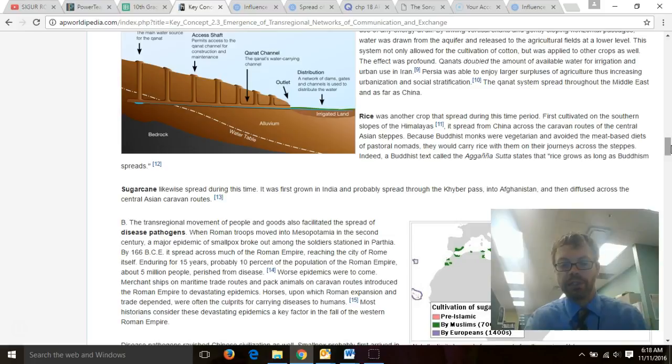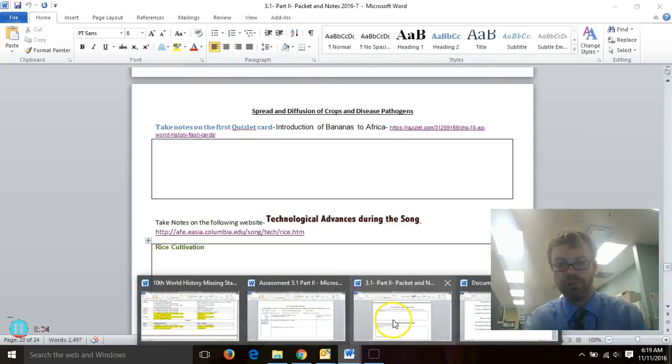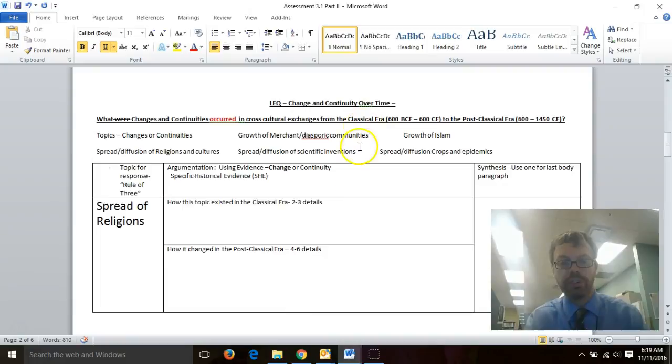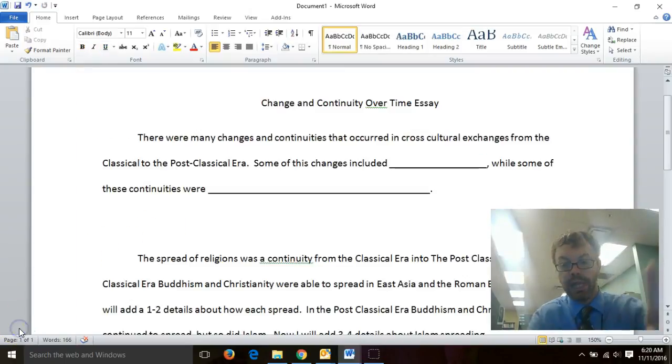As far as the introduction, same rule. The first thing you're going to need to do is to restate our prompt, which would be something like, there were changes and continuities that occurred in cross-cultural exchanges from the classical era to the post-classical, and then you do your rule of 3. How would you write your rule of 3? Glad you asked that. So take a look right here. We have a rephrased prompt. There were many changes and continuities that occurred in cross-cultural exchanges from the classical to post-classical era.